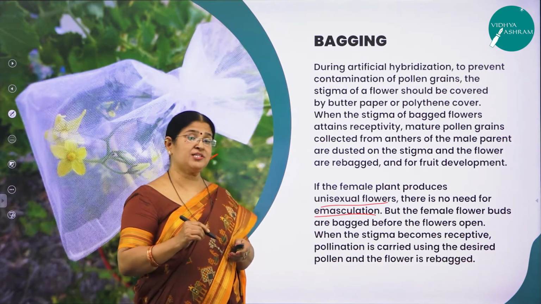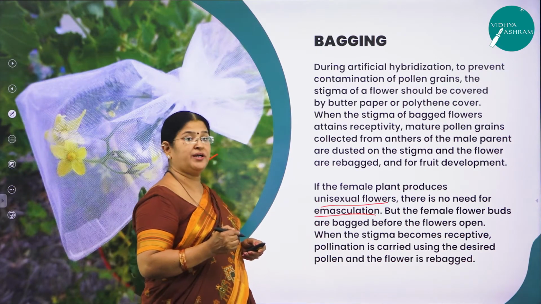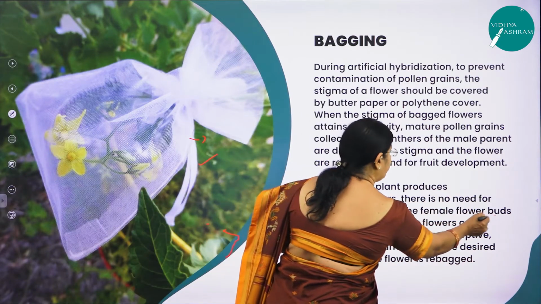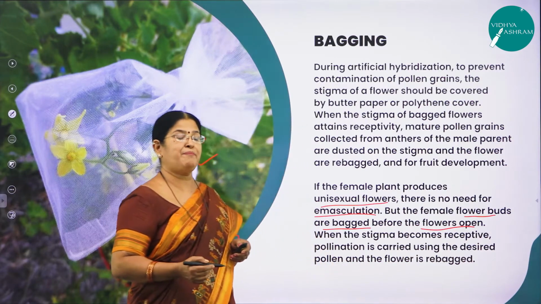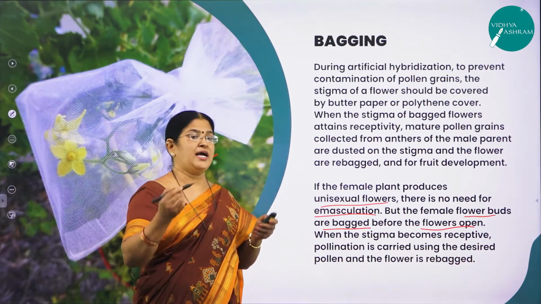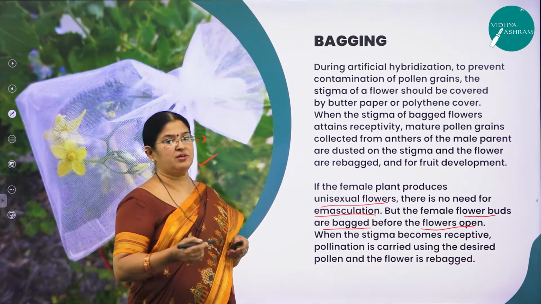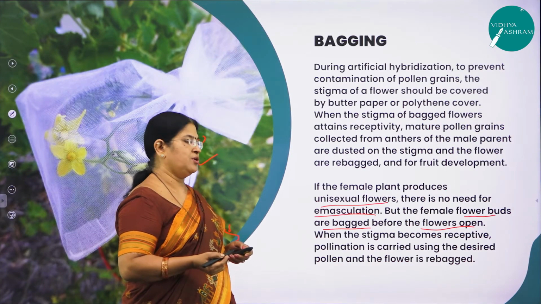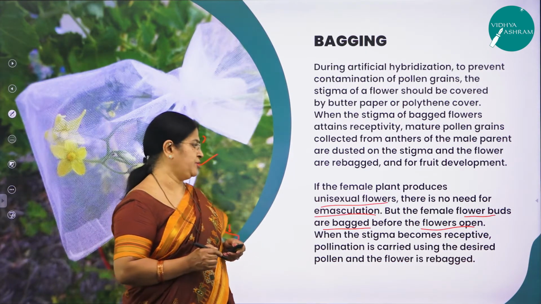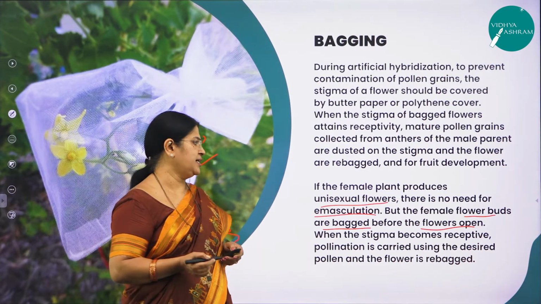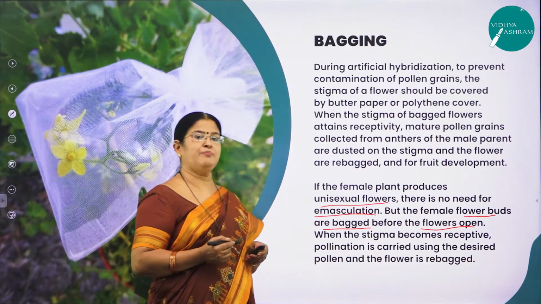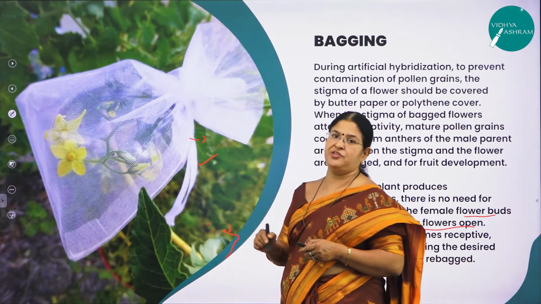But in case of female flower, what is the next very important thing has to be done? The female flower buds should be bagged before the flowers open. So what will happen if the flower is open? Again it may receive the pollen grains of unwanted flower. So when the stigma becomes receptive, pollination is carried using the desired pollen and the flower is rebagged. So this is a very, very important technique to achieve artificial hybridization.